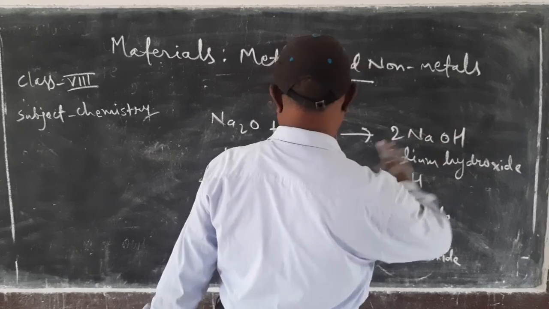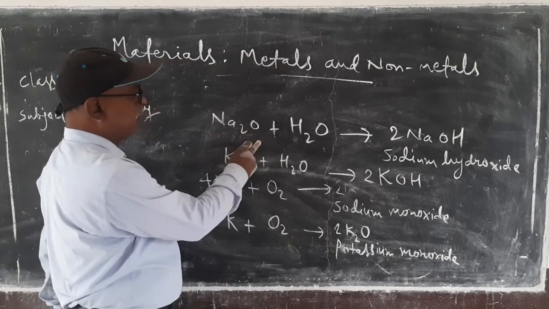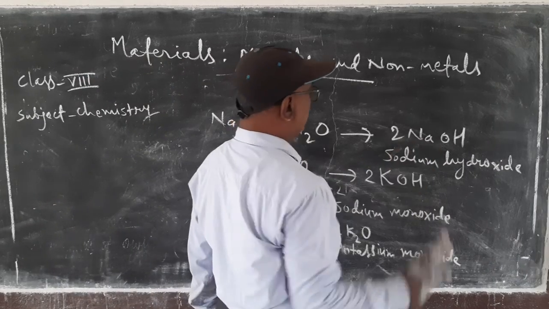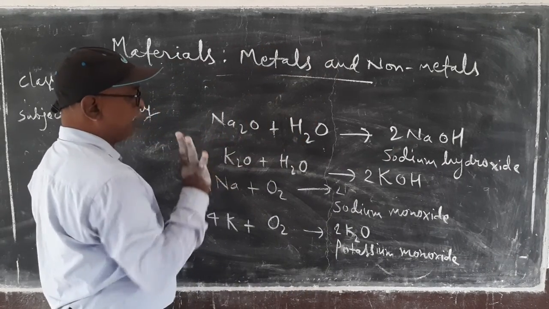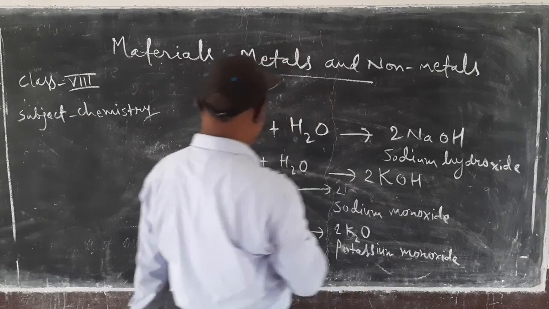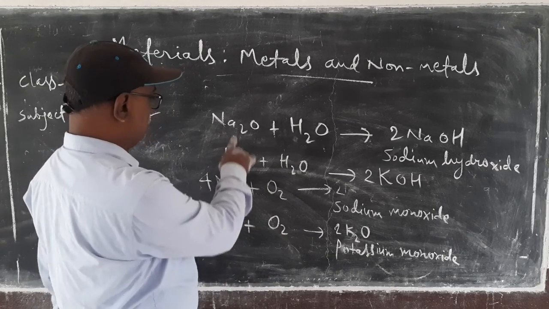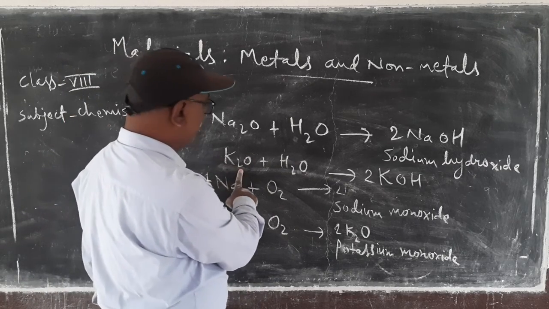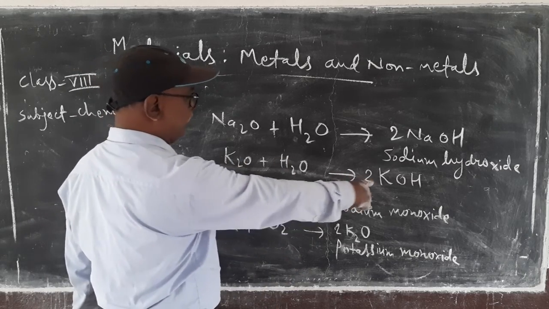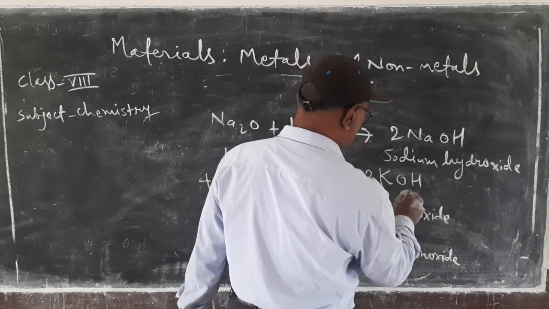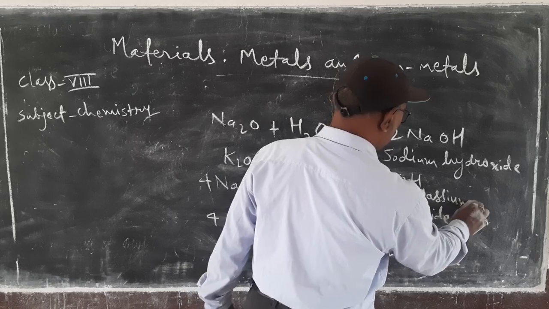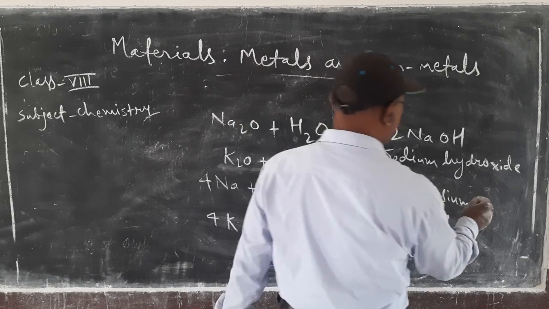There is no hydrogen gas here. Only sodium monoxide reacts with water, and when it mixes with water, sodium hydroxide is formed. And when potassium monoxide is dissolved in water, potassium hydroxide is formed. These two are complete balanced equations. There are 2 atoms of potassium on the reactant side and 2 on the product side, hydrogen 2, oxygen 2. This is potassium hydroxide.